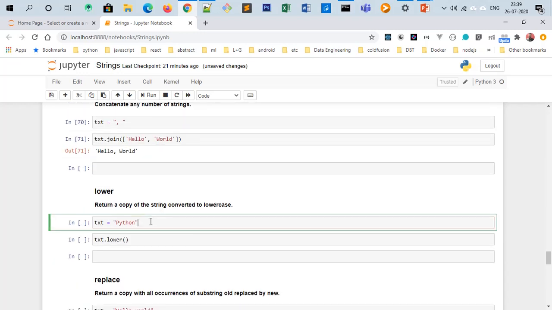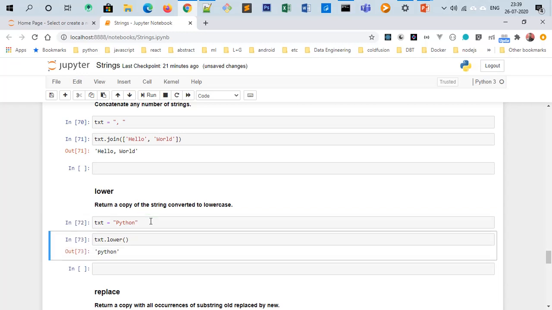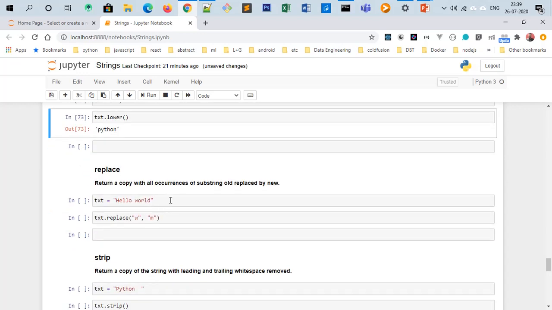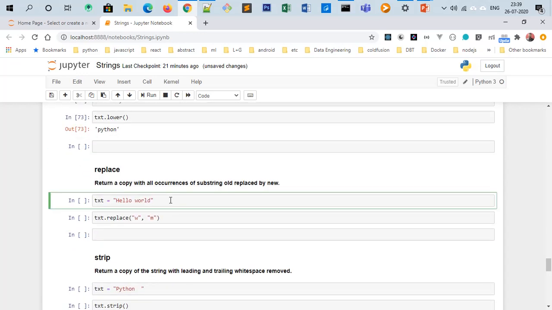Lower method is for when you want to perform some operations or check some string for equality or something else in lower case, then you can use this lower method. Replace method: you have a string and you want to replace some part of this string, a particular section of the string, with some other characters or substring, then you should use this replace method.